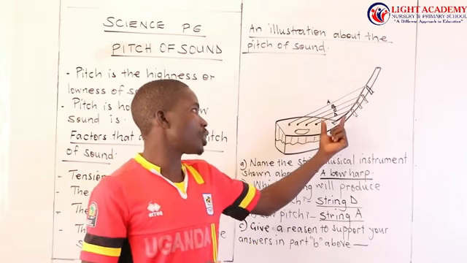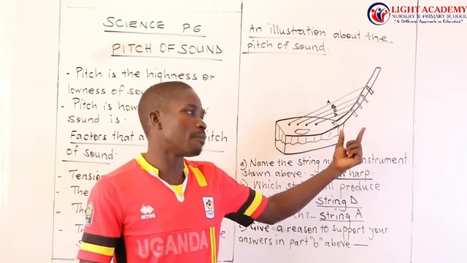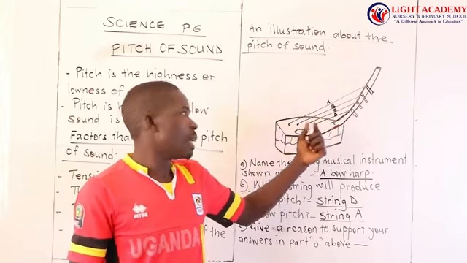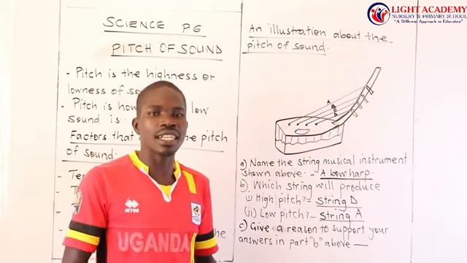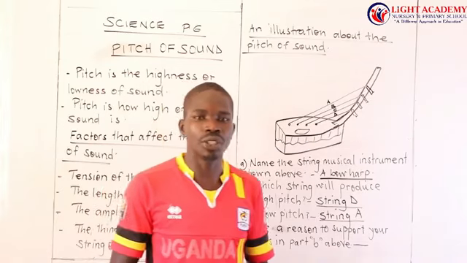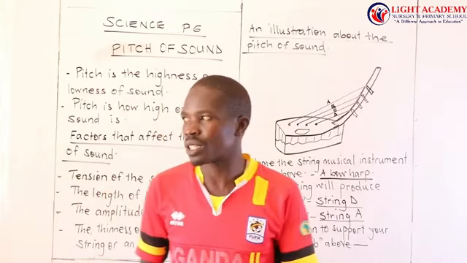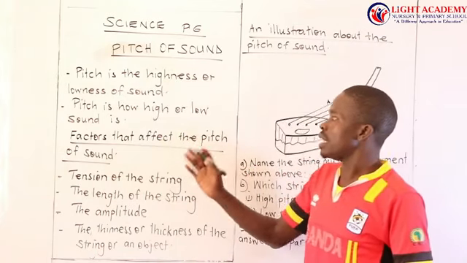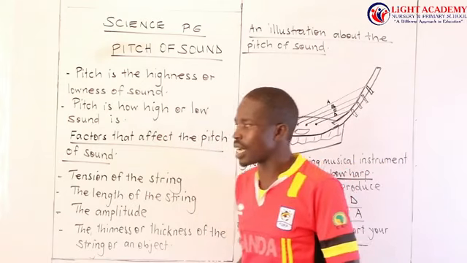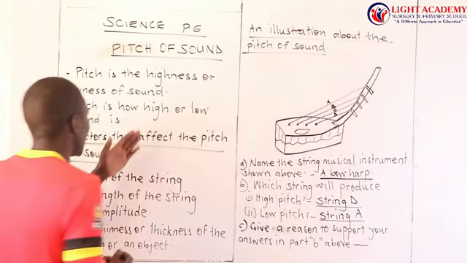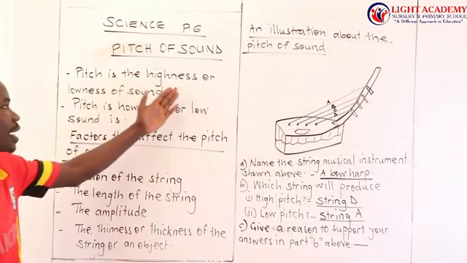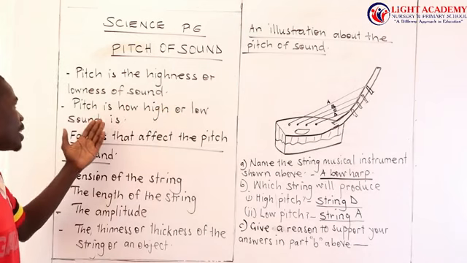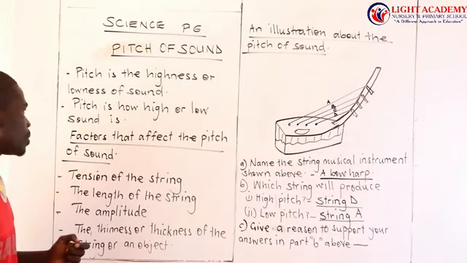I repeat, the shorter the string, the quicker the vibration and high sound is produced at string D. But string A, the longer the string, the slower the vibration and low sound is produced. I repeat, pitch of sound is the highness or lowness of sound. Then pitch is how high or low sound is. This is just another definition.